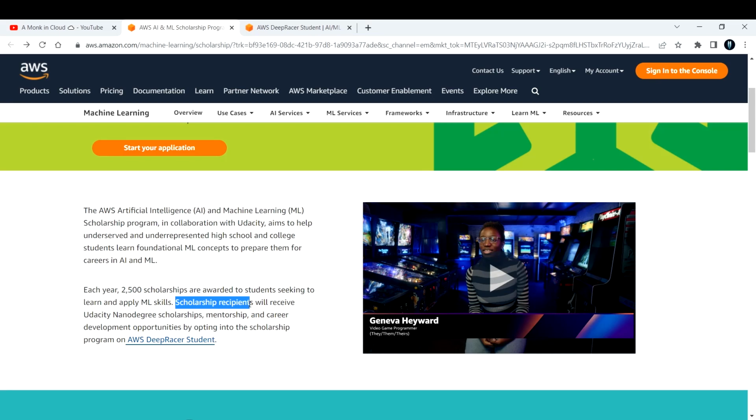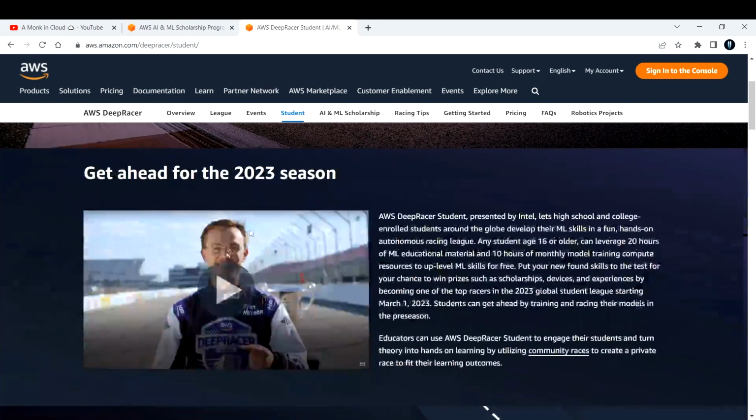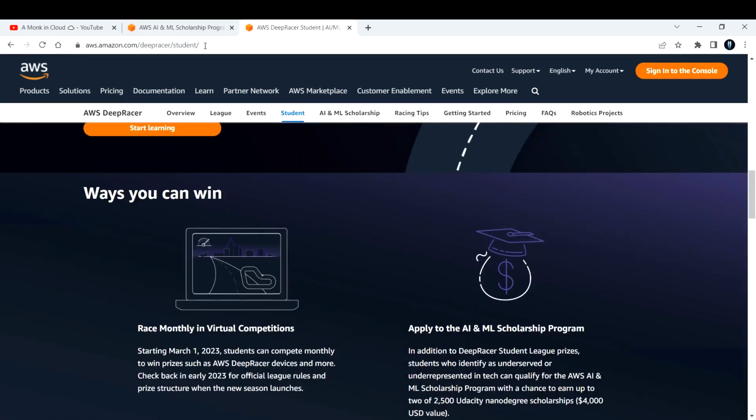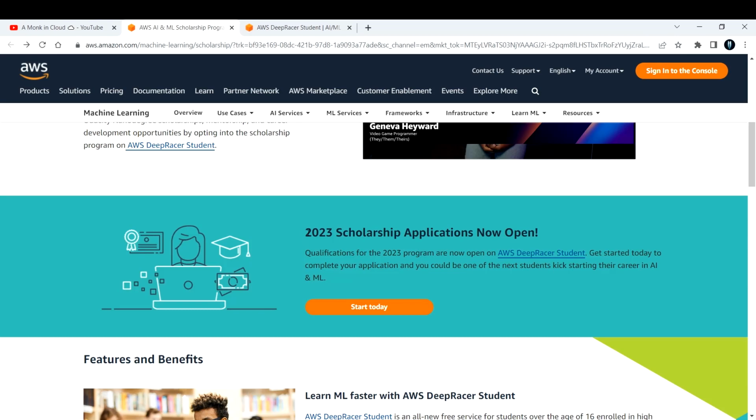The scholarship recipients will receive a Udacity Nano Degree Scholarship, mentorship and career development opportunities by opting into the scholarship program on AWS DeepRacer Student. There is a separate website called AWS DeepRacer Student. This is how it looks. You can enroll for free. If you see here, click Get started for free and provide some details about you and your university. Then you will be able to enroll in the AI and ML scholarship program. The application is open right now.